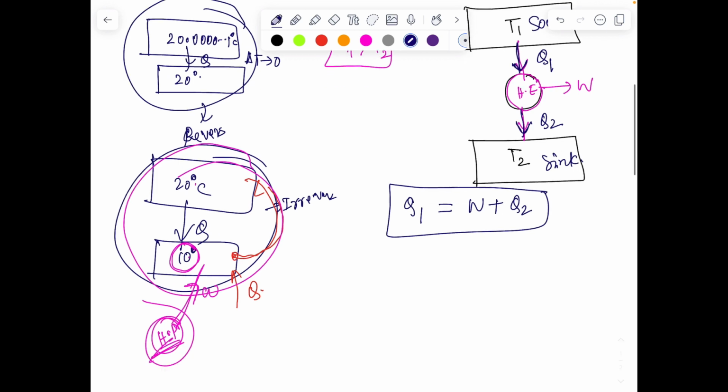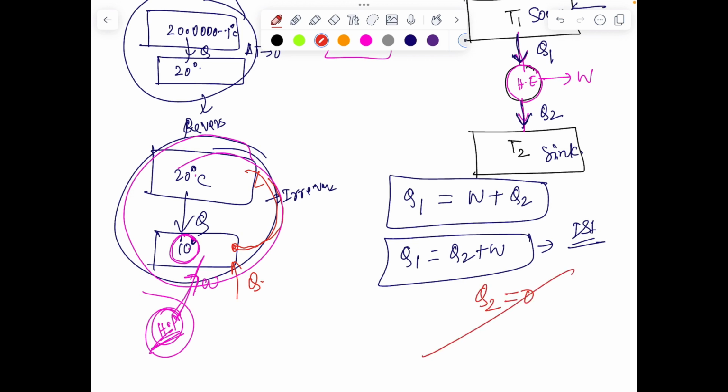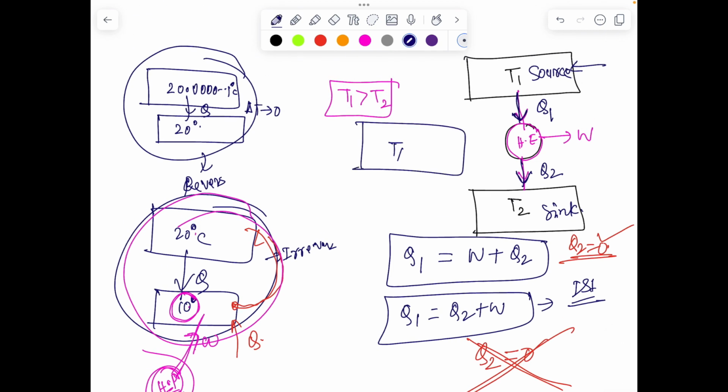Now according to the first law of thermodynamics, if I apply it here, Q1 uses some part of it to deliver work and the other part is thrown in the sink. So Q1 equals W plus Q2. Now the beauty of this equation is, this is the first law of thermodynamics. What the second law of thermodynamics tells is, you can never achieve Q2 equals 0. So this is never possible. Q2 can be 0 according to the first law of thermodynamics. So the first law is still allowing Q2 to be 0. But the second law of thermodynamics is giving very strong physical restrictions on the heat delivered to the sink.